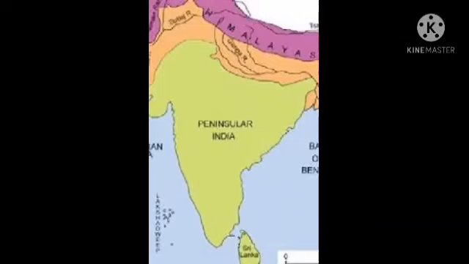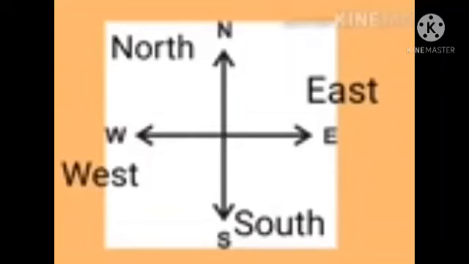A piece of land surrounded by water on three sides is called a peninsula. So which is our southern part of India? Yes, our Tamil Nadu. Our Tamil Nadu is also located in the southern part.